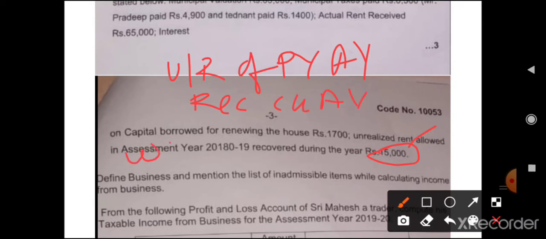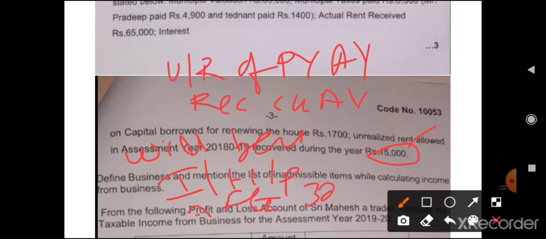will become income from house property after allowing 30% standard deduction.